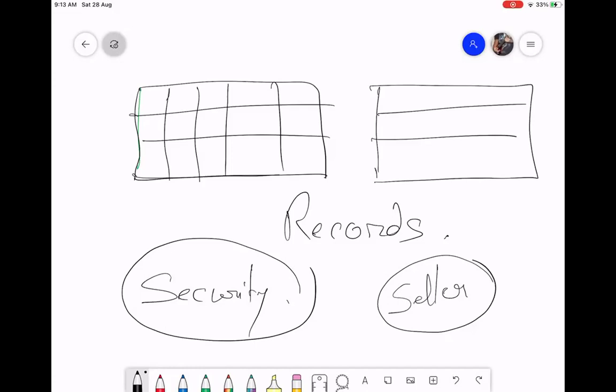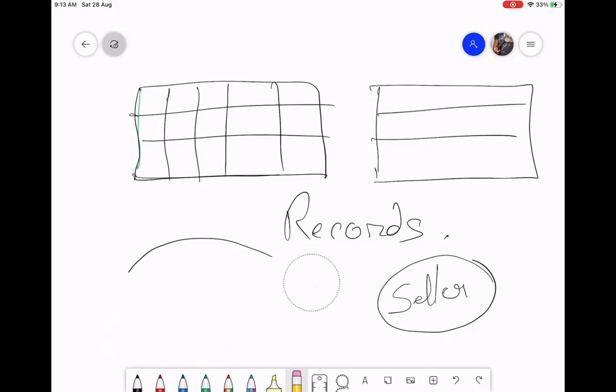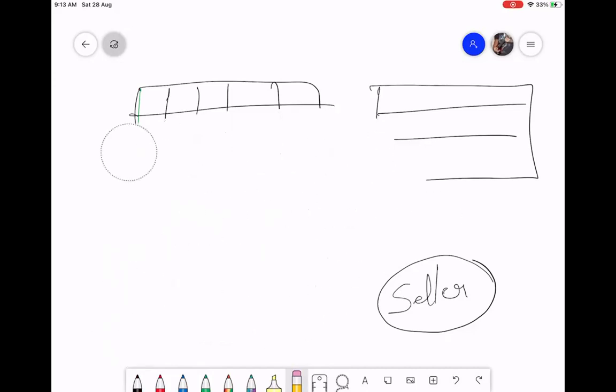So we have to be very alert. Just make sure that only authorized people are working on that data. Nobody else is able to see that data, or if they are able to see it, then probably not modify that data. So that is the whole point of security. The security is usually of three types.